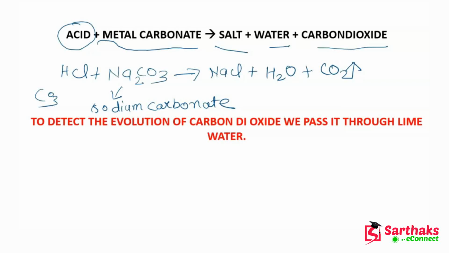So this is carbon dioxide, and this is the difference between this reaction and the reaction which we have studied in the previous slide. I hope you might have been able to understand what I am trying to make you understand. Okay students, now we will see other reactions as well.